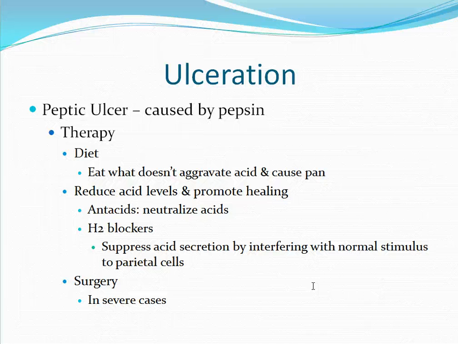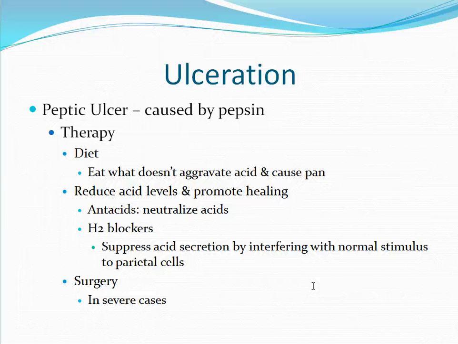Therapy also involves reducing the acid levels and trying to promote healing. This can be done through the use of antacids. They will neutralize the existing acids. One can also take H2 blockers. These are things such as Pepcid and Zantac. These are special antihistamine drugs that will suppress acid secretions by interfering with the normal histamine stimulus to the parietal cells.